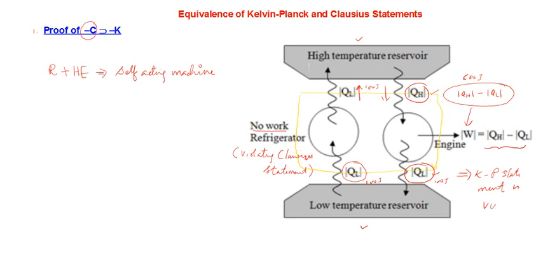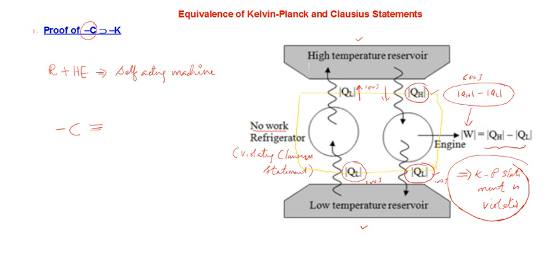So what I have proved is that the falsity of the Clausius statement implies the falsity of the Kelvin-Planck statement. I can use the symbol for implies. So we are able to prove it. It's a very clear logical argument. I think you understood what is the technique to be used.